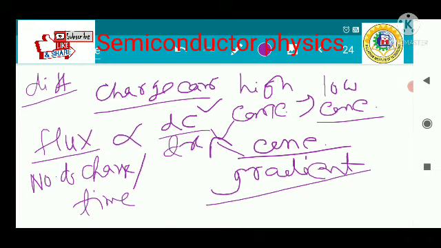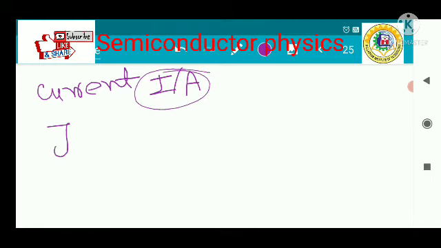Current in a semiconductor is represented as current density, the current per unit area, denoted by J. J is proportional to e times the flux, where e is the charge of the carrier.